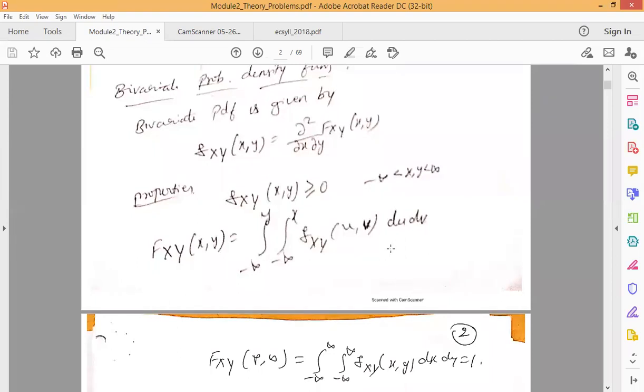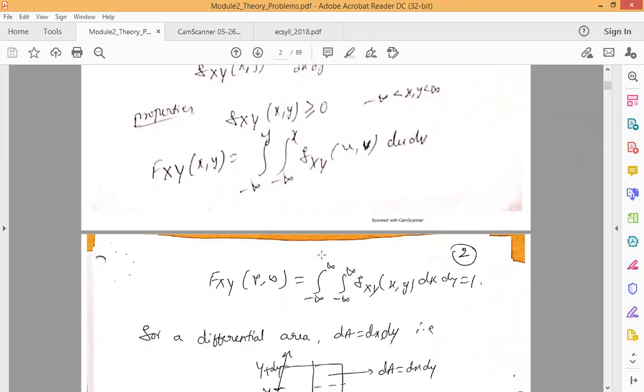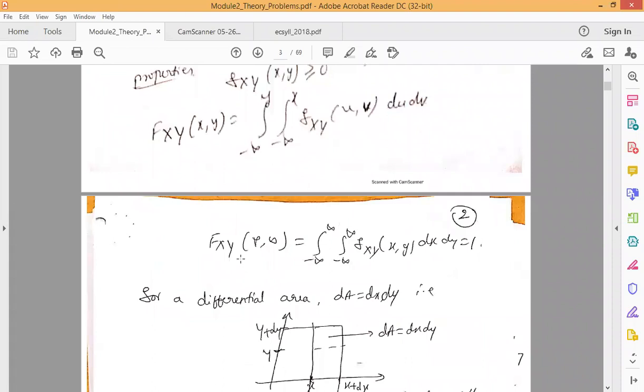It is nothing but the integration of the PDF. So here we can write in double integration f_XY of u comma v into du into dv. So here we can write the integral ranges as minus infinity up to the value y and minus infinity up to the value x. So within this range, you can calculate the bivariate CDF with the help of the bivariate PDF value.